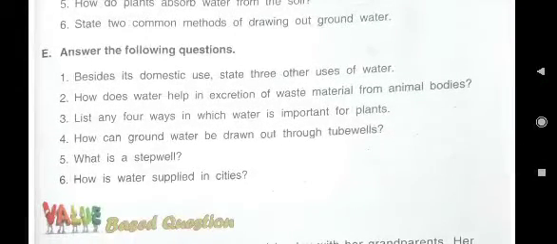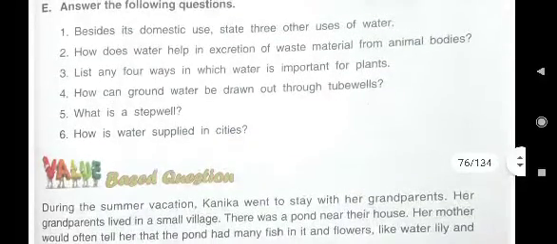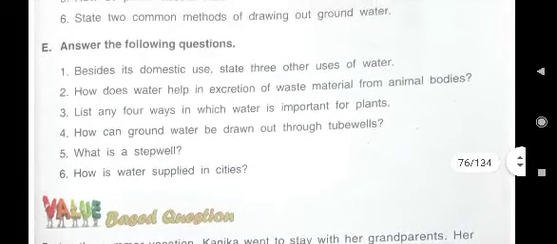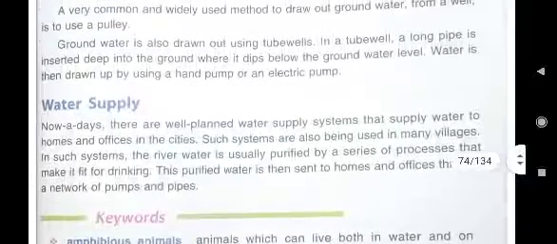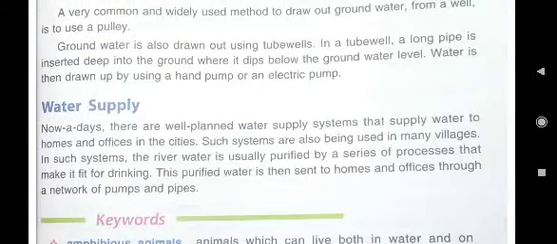E4th. How can groundwater be drawn out through tube wells? How can we draw out groundwater through tube wells? In tube wells, long pipes are inserted deep below the ground, and then with the help of a pump, water is drawn out.